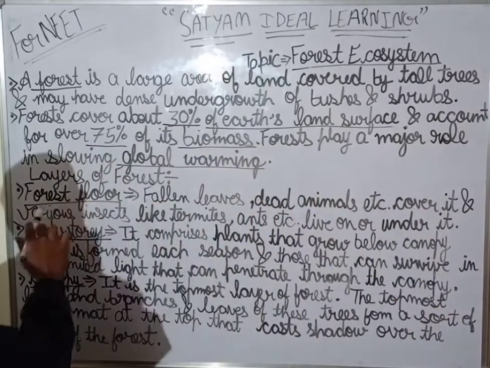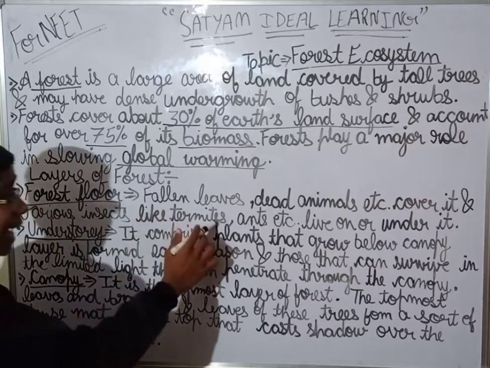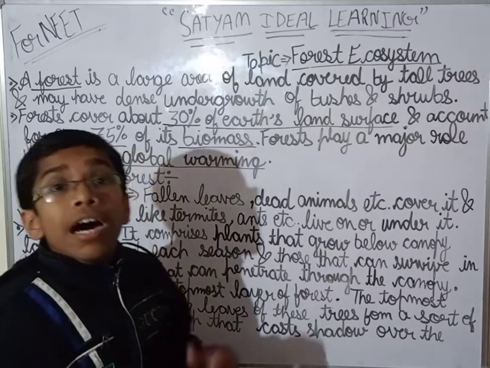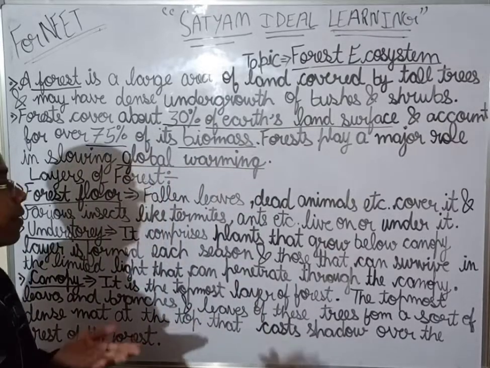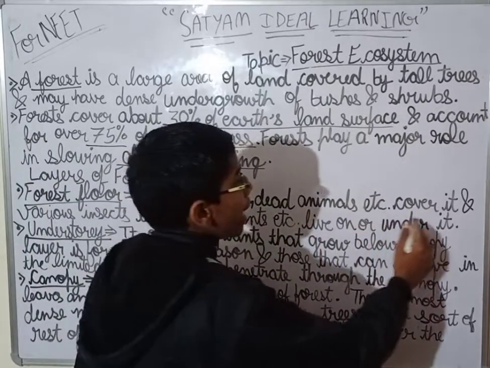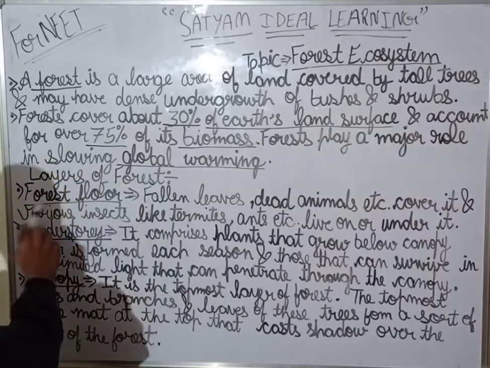And various insects like termites, ants, earthworms are some of the insects which live on or under the forest floor.